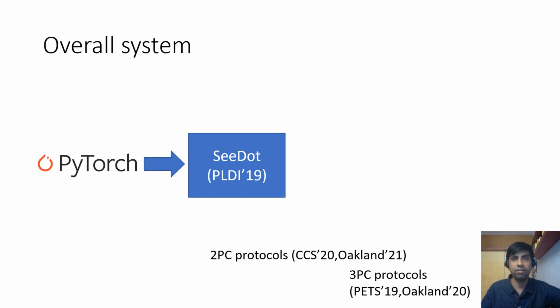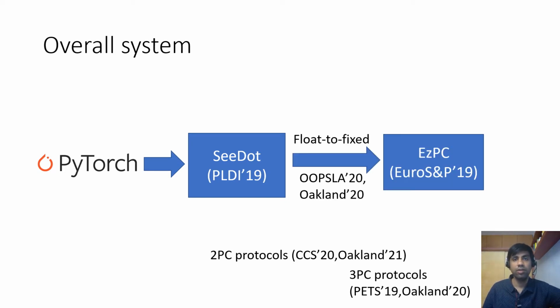Once we have the code, we use float to fixed conversions to convert floating point models to models with 40-bit integers or 60-bit integers. This is done because secure two-party computation works much better over integers than over floating point. And once we have our integer model, which behaves similar to the floating point model, we can link it with the efficient implementations of cryptographic protocols.